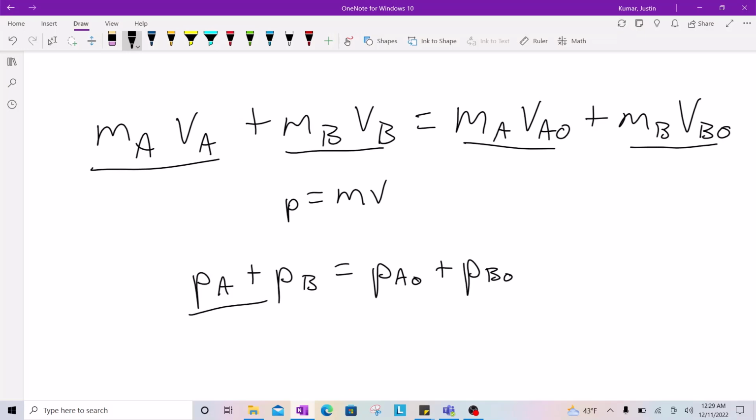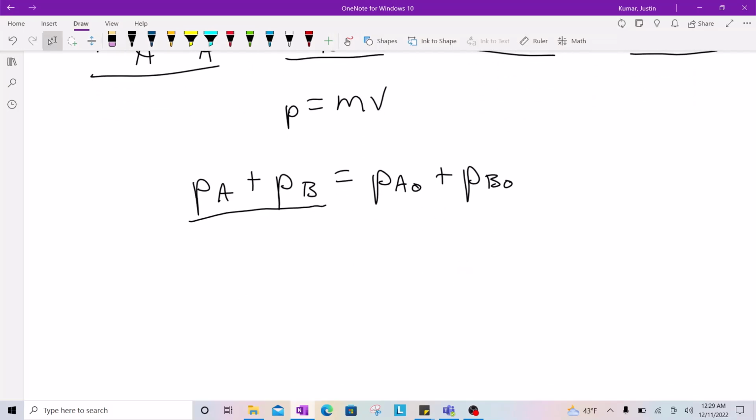Finally, since one side of the equation shows the sum of the final momentums of all objects in the system, that sum is equivalent to the total final momentum of the entire system containing objects A and B. The same goes for the other side of the equation, but for the initial momentum of the whole system, leaving us with our final equation of the final momentum of a system equals the initial momentum of the system.